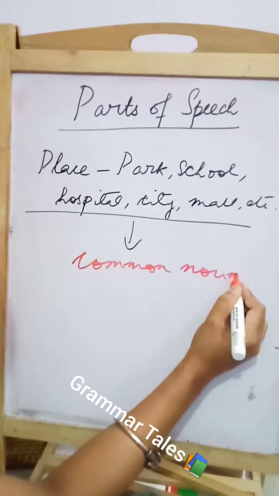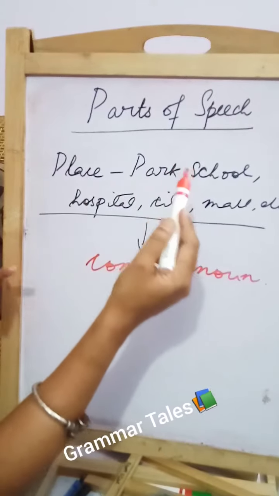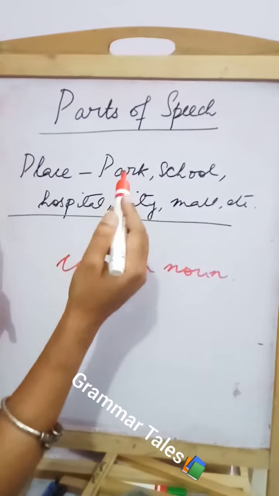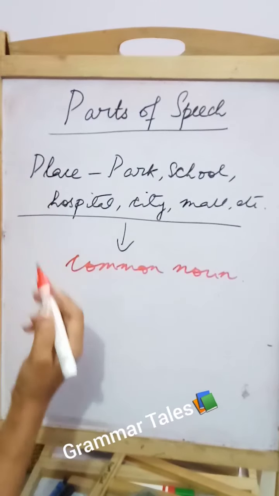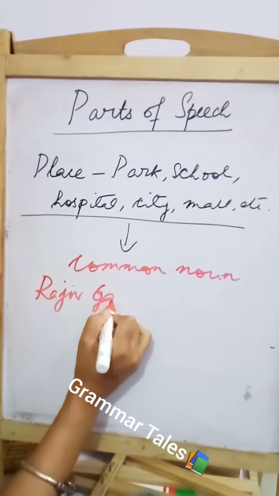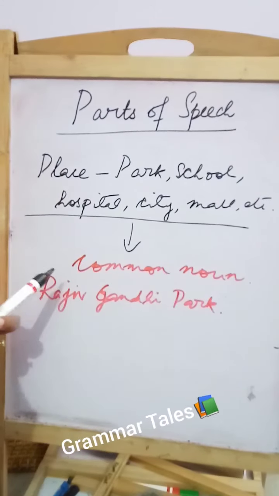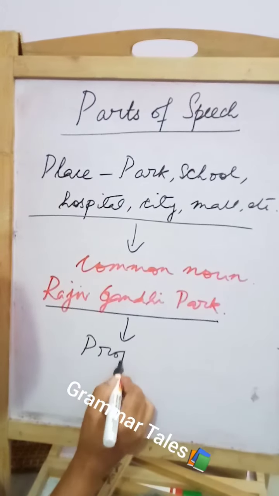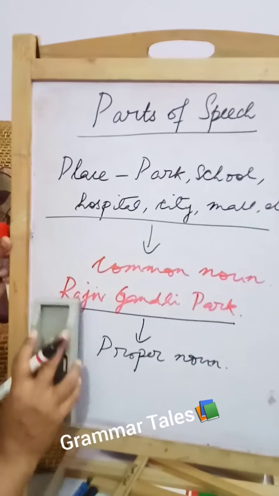Now, we will try to understand. These places again will have some particular name. Suppose you are telling your friend that I am going to the park. He may ask you which park. So that park will have a particular name, and that particular name is a proper noun. Alright. Say for example, Rajiv Gandhi Park. So it becomes a specific name. So it is a what? It is a proper noun. Alright. So let's go to the next one.